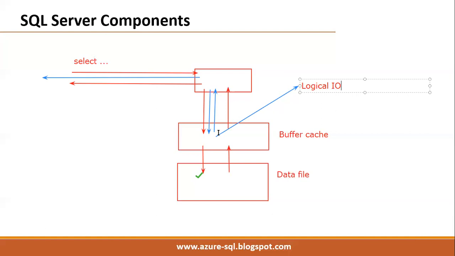Logical means from buffer. Whereas reading data from the physical file, or data file, is called physical IO.